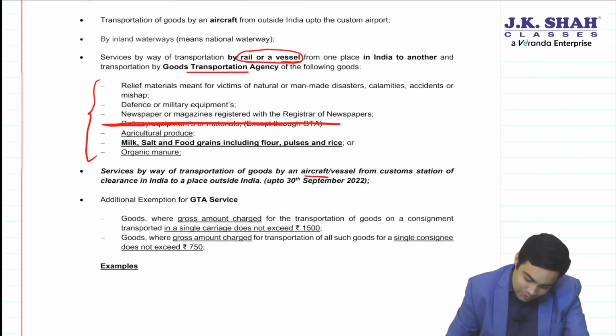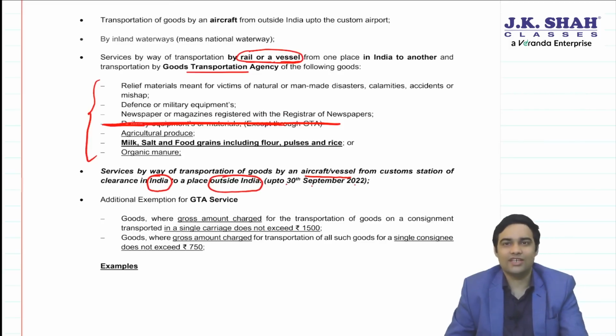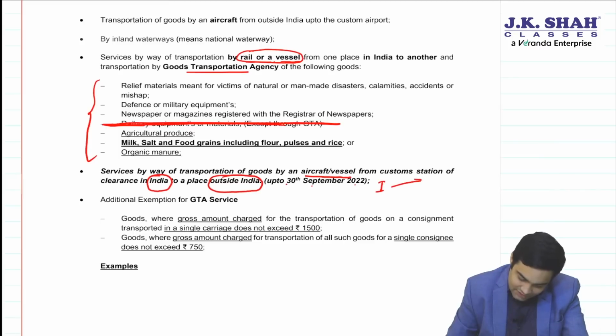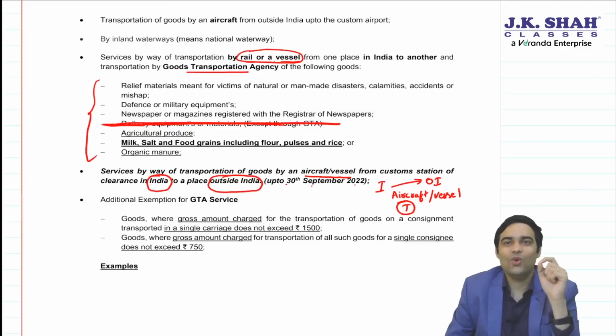Then there used to be an exemption for aircraft or vessel from India to a place outside India. This was exempted till 30th September 2022. Government has not extended this exemption further and hence transportation of goods from India to outside India, whether through an aircraft or through a vessel, is now taxable. So you will draw a mark near this entry because now from 1st October 2022 it has become taxable. Mark it as important for your exams.